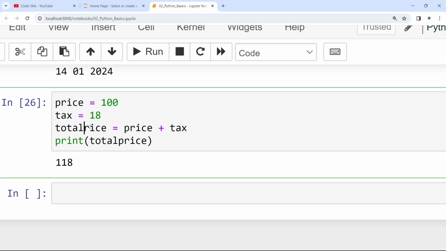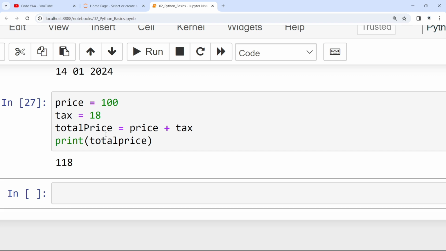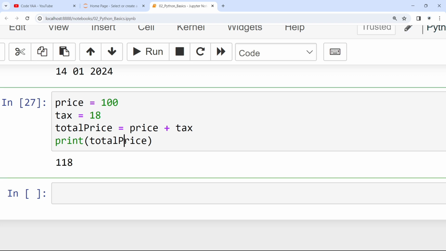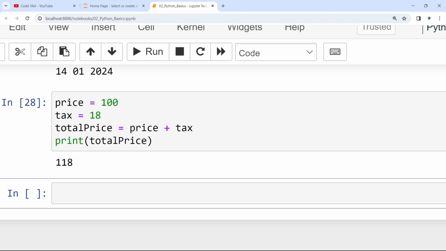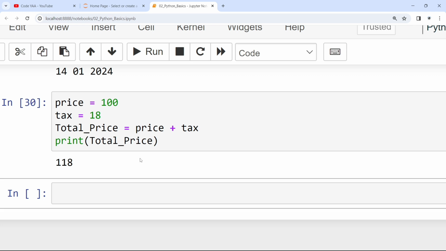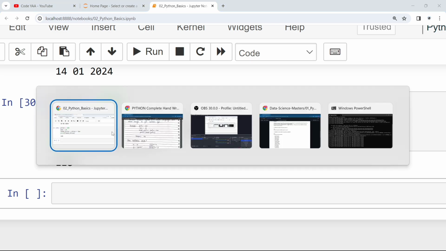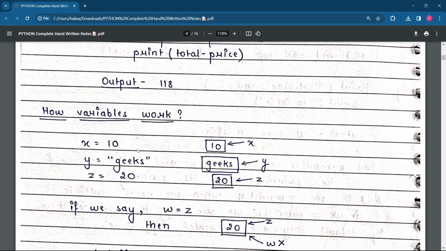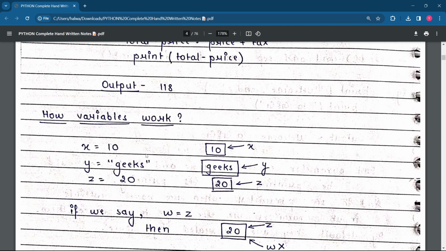But generally, you can go with camel case. Follow this type of convention. That is camel case. You can write it this way also: if you want to write total price, each starting letter capital, or you can separate it by an underscore in this fashion. So you can see writing a proper variable name. Please remember this thing.